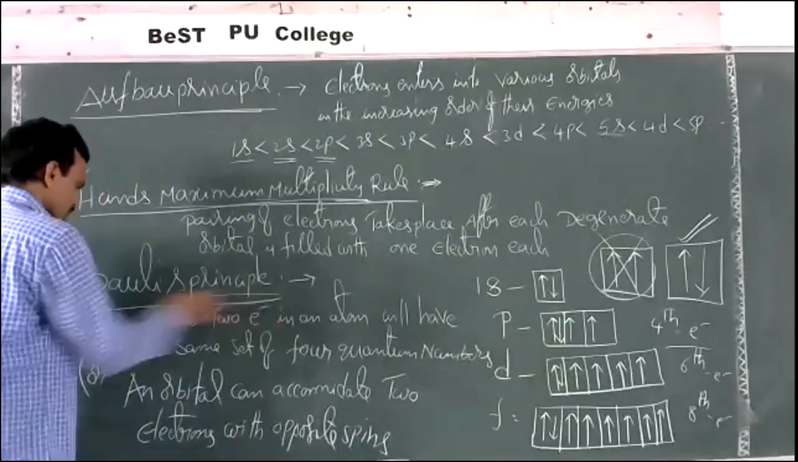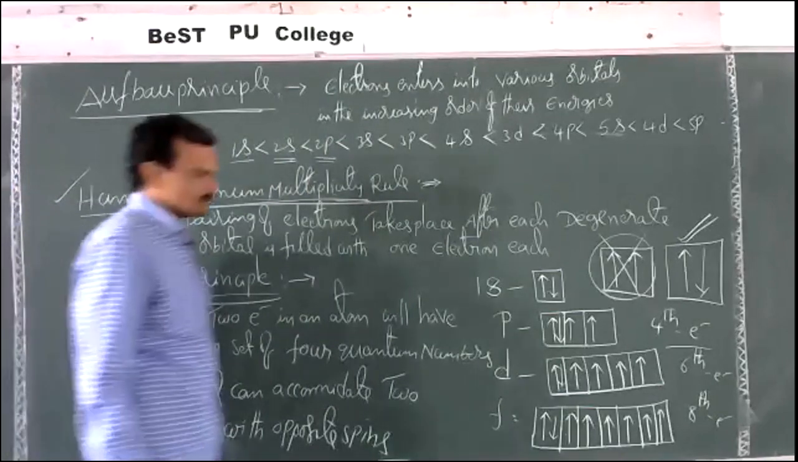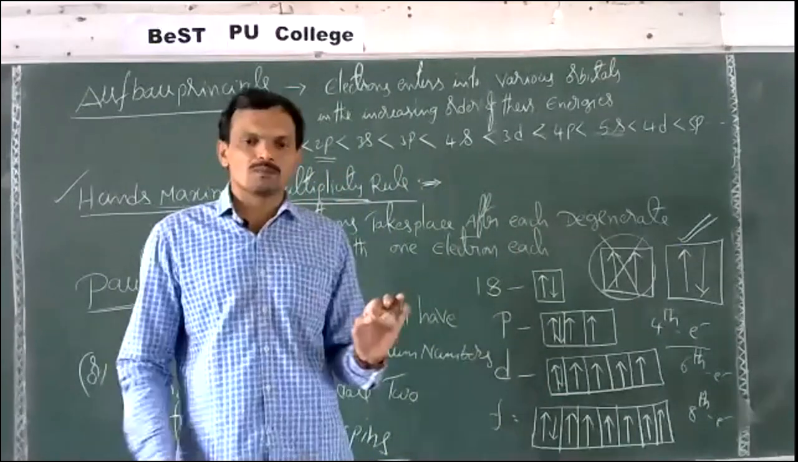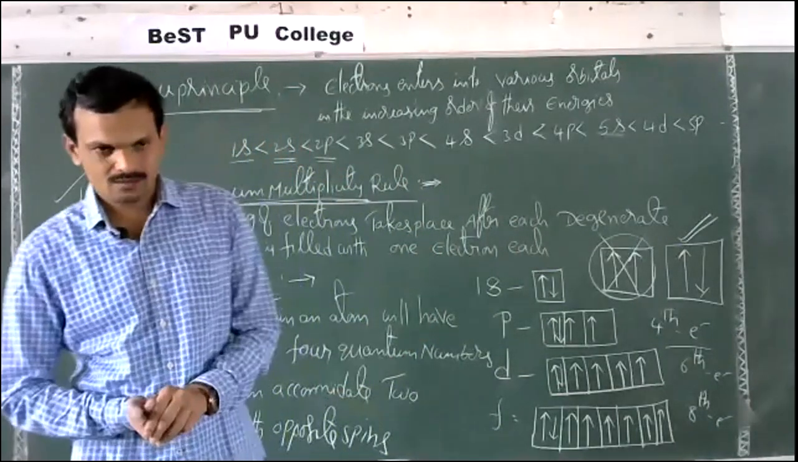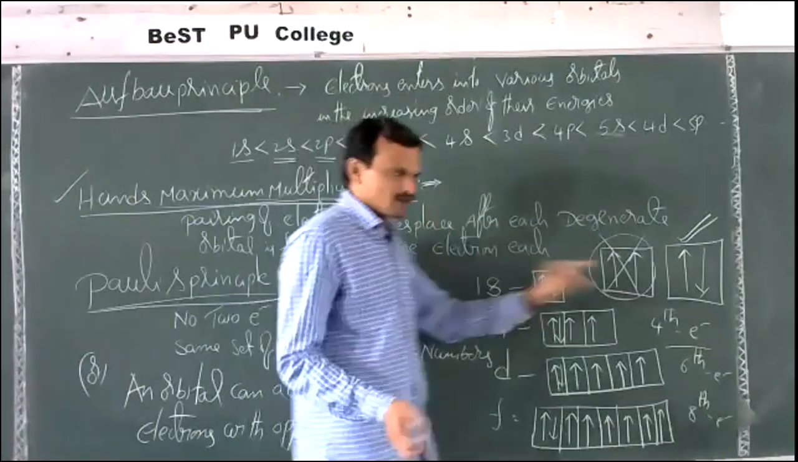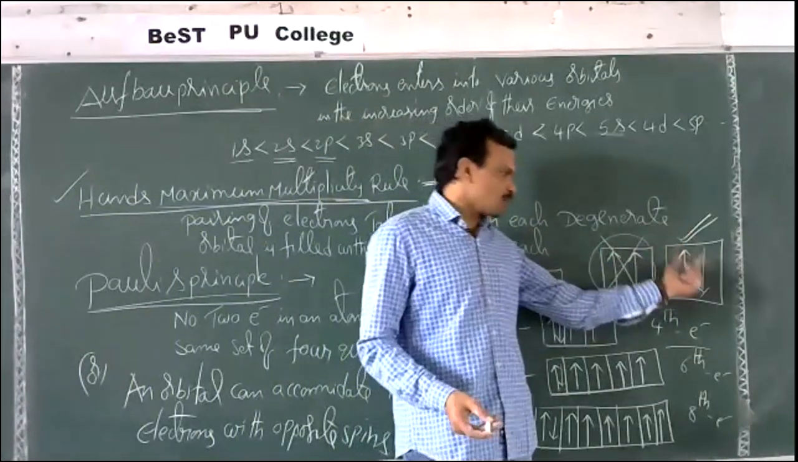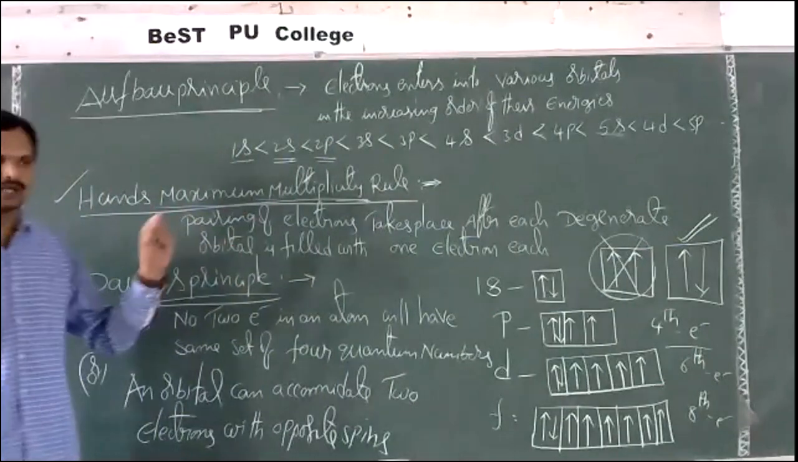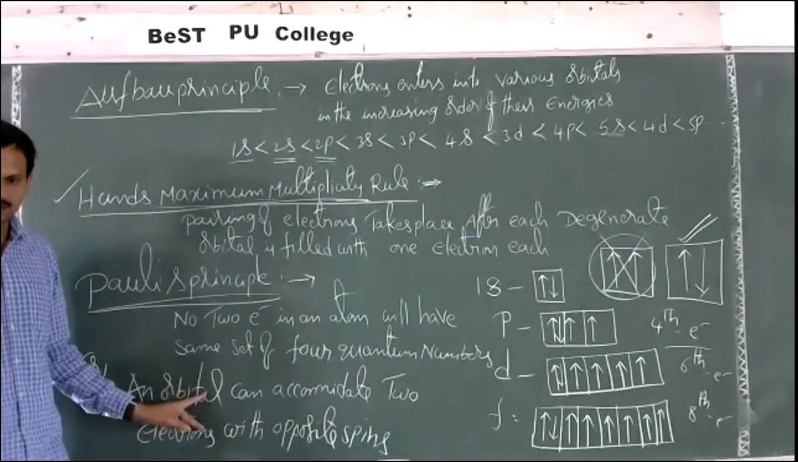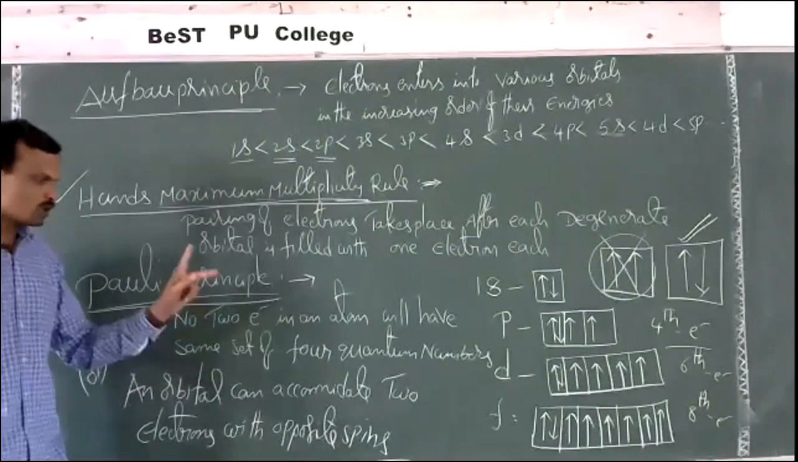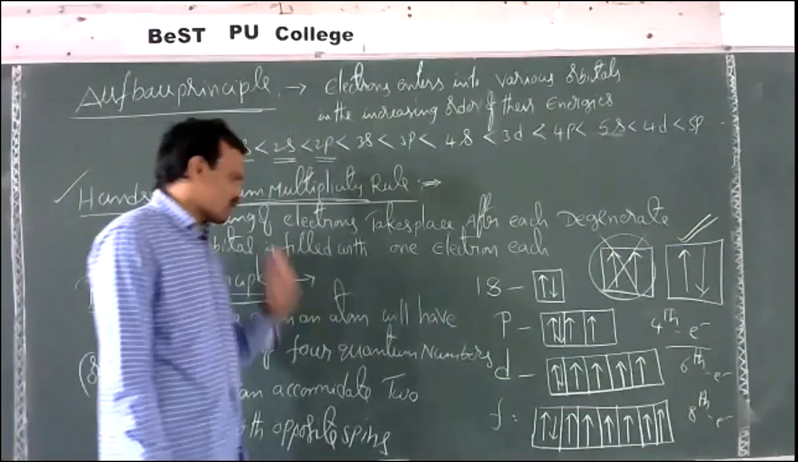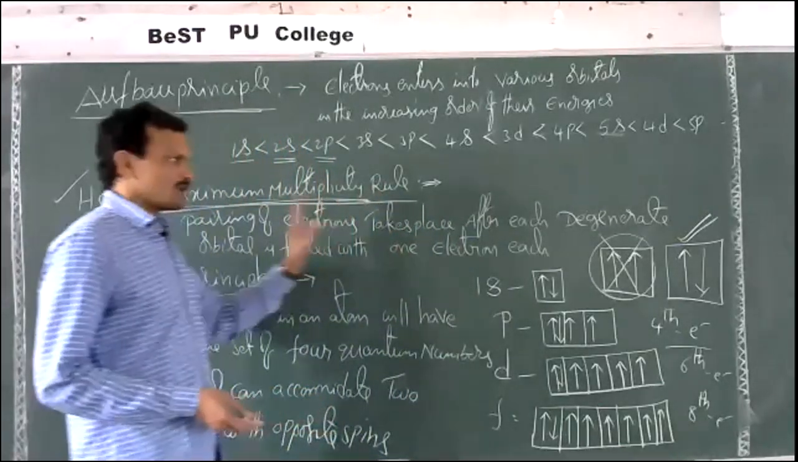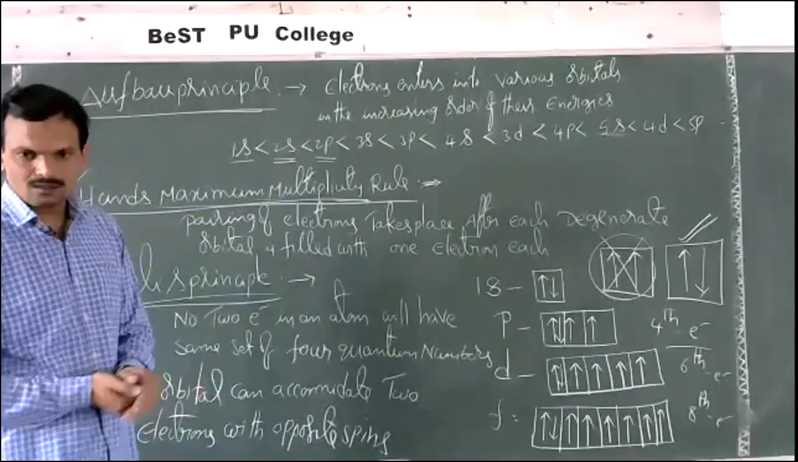Okay. Now one more principle is Pauli's principle. An orbital can accommodate only 2 electrons, not more than 2 electrons. While filling 2 electrons in an orbital, we should fill them with opposite spins, not with the same spin. So an orbital can accommodate only 2 electrons with opposite spins. This is one statement. And one more statement is, no 2 electrons in an atom will have the same set of 4 quantum numbers. So these are the rules. By following these rules, we should write the electronic configurations.